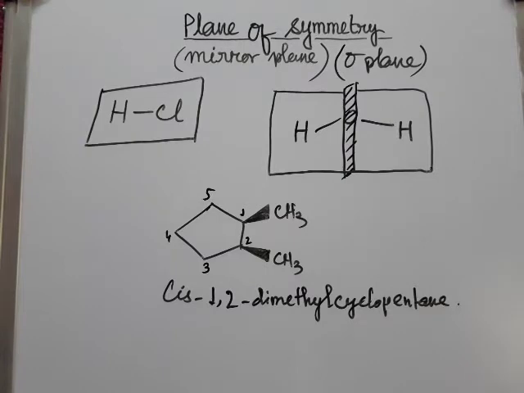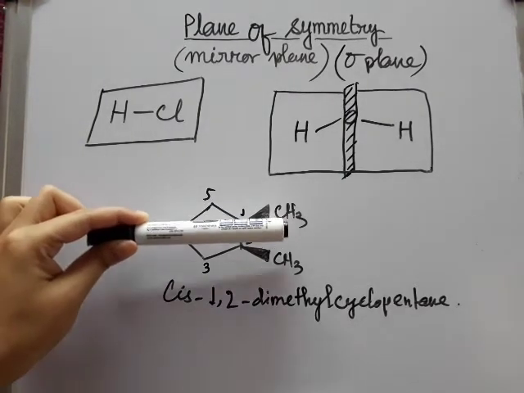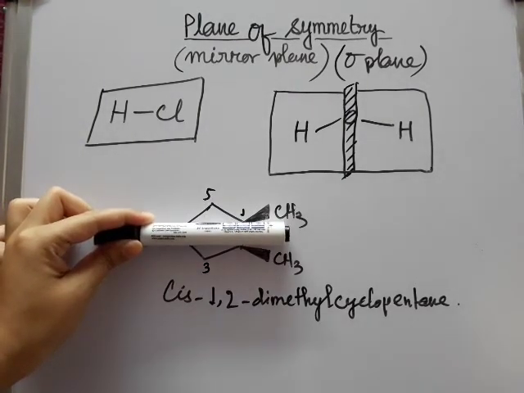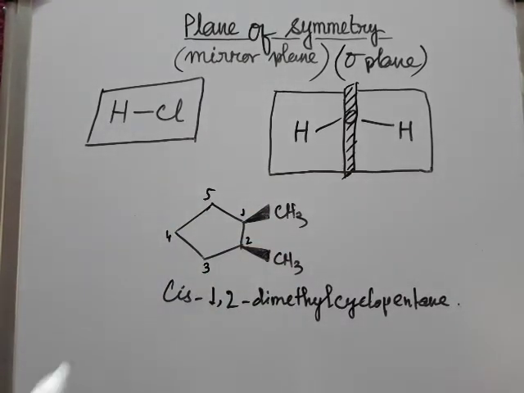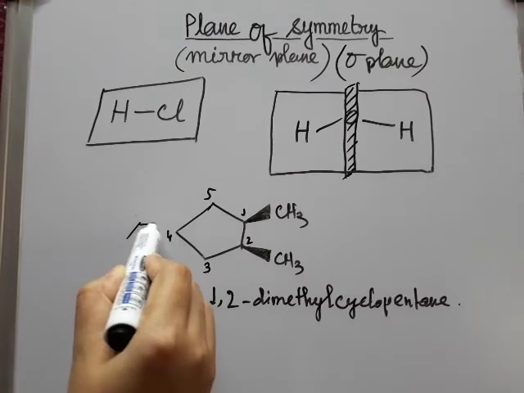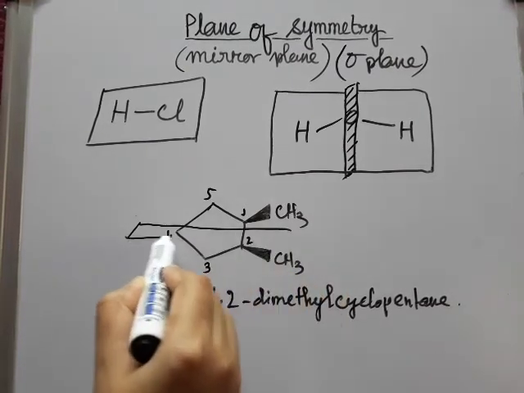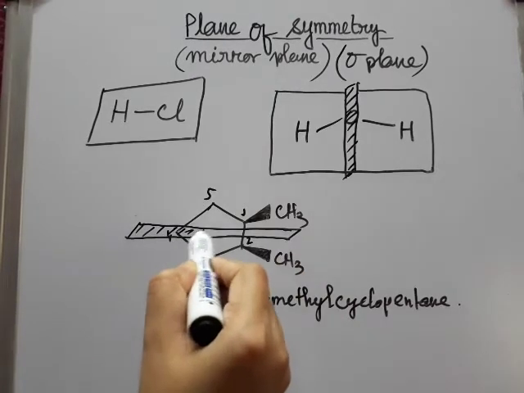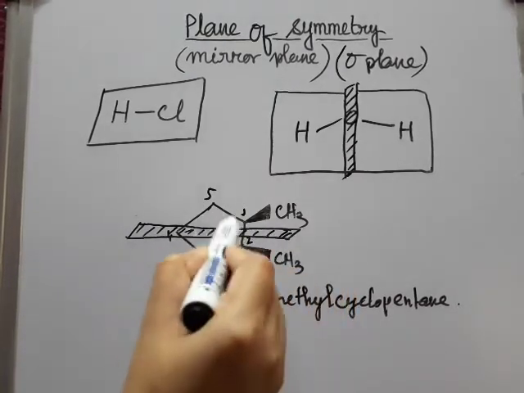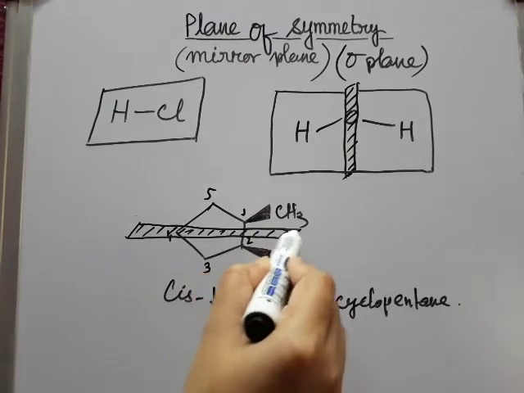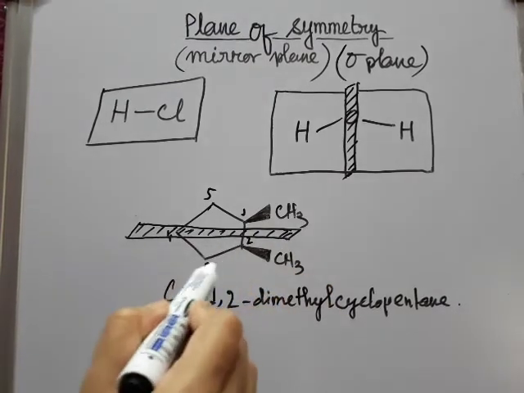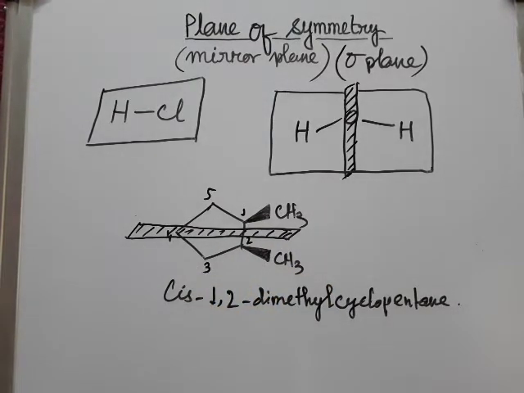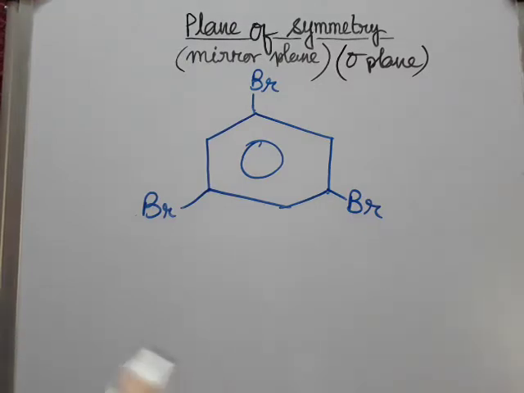So if we place a mirror here, you can see that the above part is exactly equal to the lower part. So we can draw a mirror here. Suppose this is the mirror, and if the above part is reflected through this mirror, we can get the exact lower part.